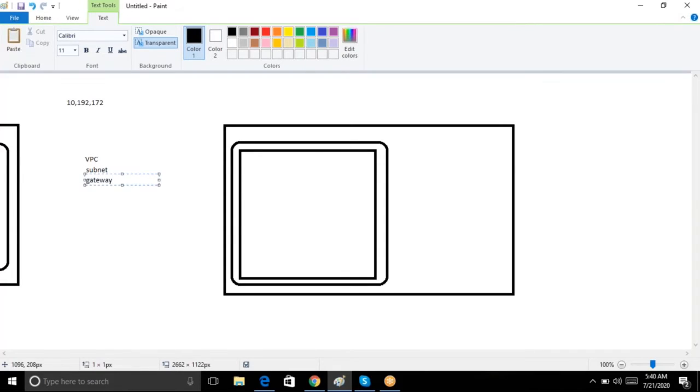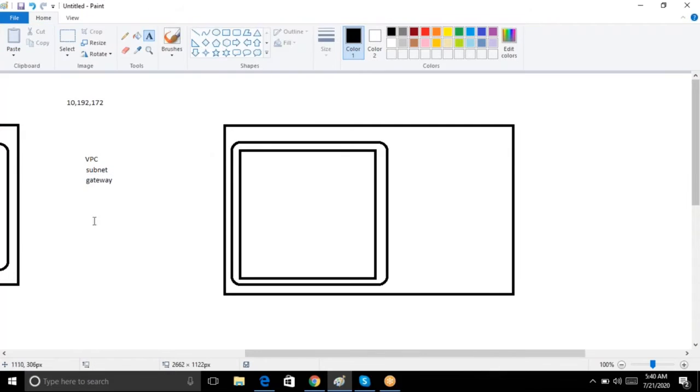Again, what is the third one? Gateway. What is the gateway concept, guys? It is to enter into this network, for whatever services you have. Here you will have your EC2 instances in this network.